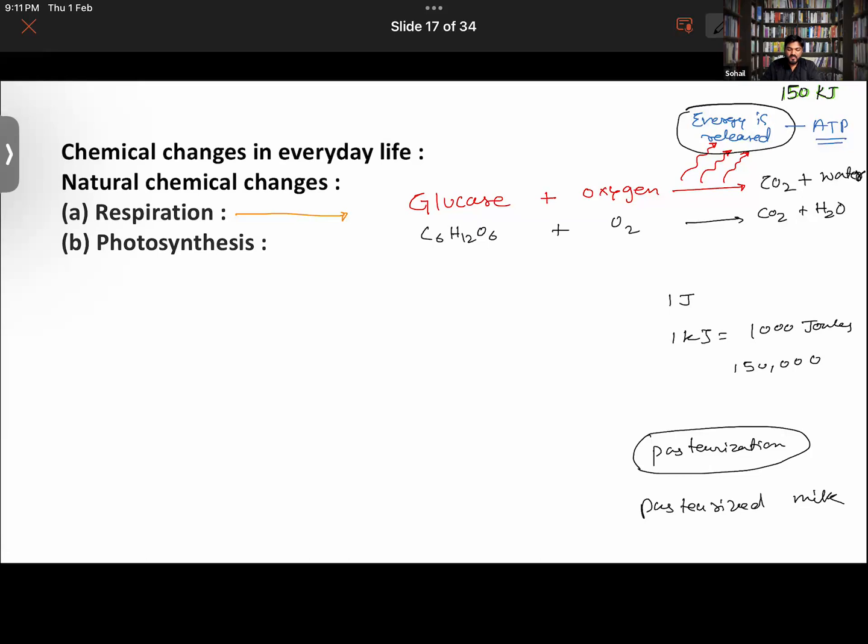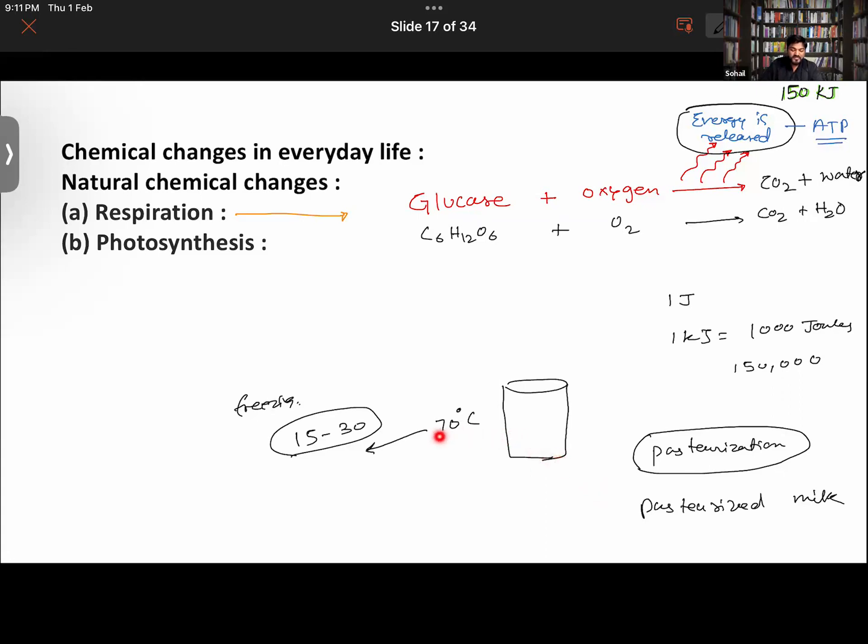So how do we preserve the milk from spoiling? In large boilers, first of all, milk is heated to a temperature of 70 degrees Celsius, and then it is immediately cooled down, for 15 to 30 seconds, at freezing point. Pasteurization is the process to kill the bacteria in the milk.